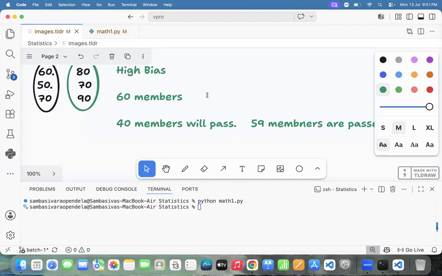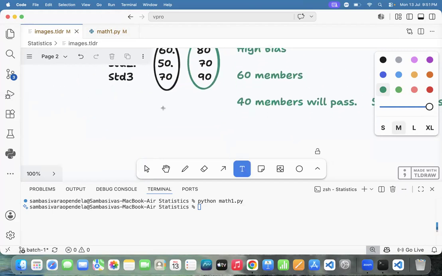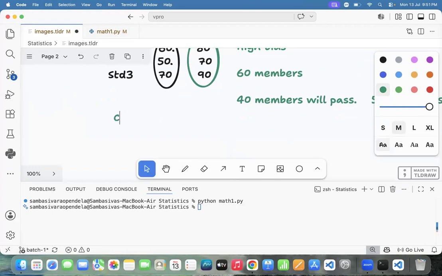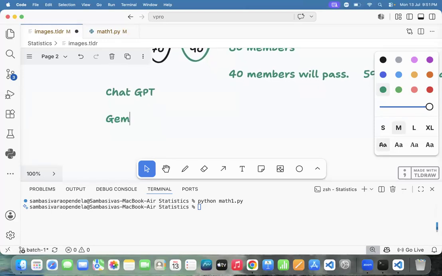Okay, team, can you tell one example for the same thing? For example, take ChatGPT. Ask ChatGPT to generate values between 1 to 10.